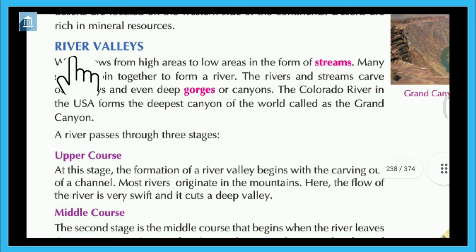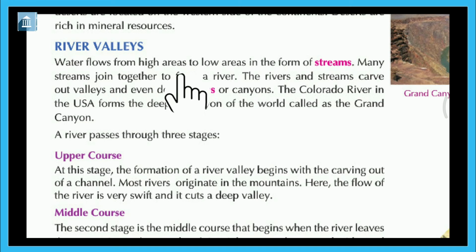River valleys. Water flows from high areas to low areas in the form of streams. Many streams join together to form a river. The rivers and streams carve out valleys and even deep gorges or canyons.